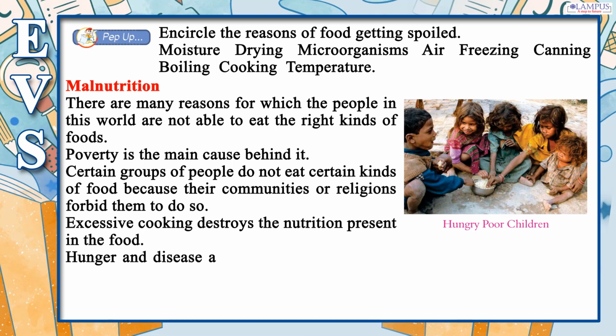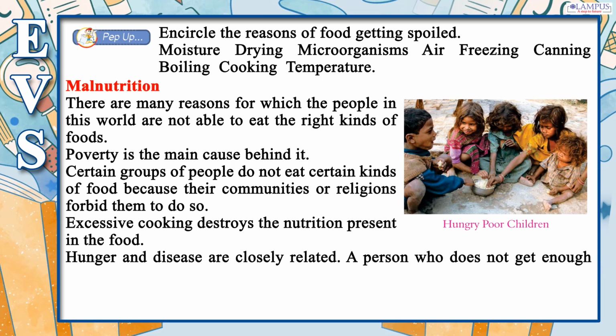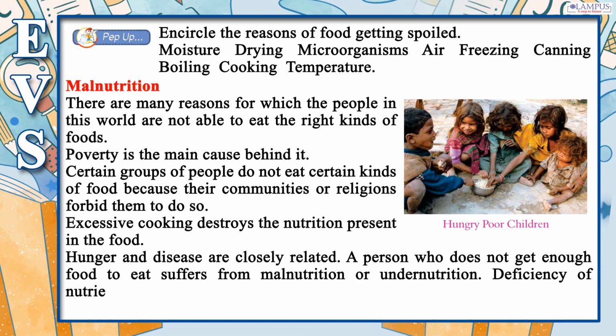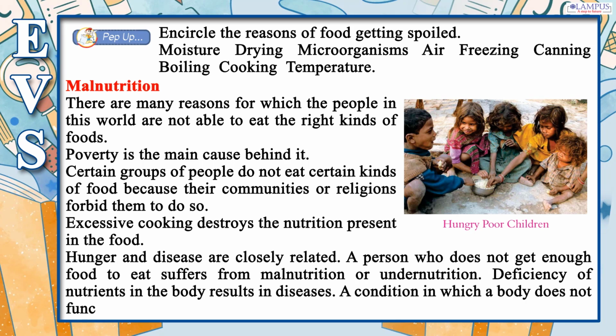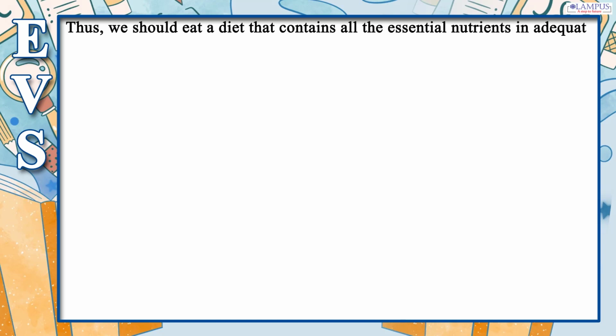Hunger and disease are closely related. A person who does not get enough food to eat suffers from malnutrition or undernutrition. Deficiency of nutrients in the body results in diseases. A condition in which a body does not function properly is called a disease. Thus, we should eat a diet that contains all the essential nutrients in adequate amounts.